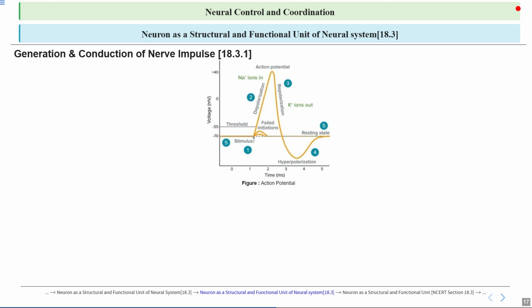Afterwards, the neuron briefly becomes hyperpolarized before returning to its resting state, ready to fire again. This process is essential for transmitting signals in the nervous system.